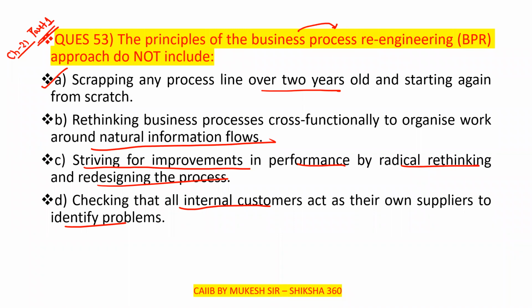So option number A is the correct answer here. That is scrapping any process line over 2 years old and starting again from the scratch. This one will not come under that. So option number A is the answer here. Now move to the next question.